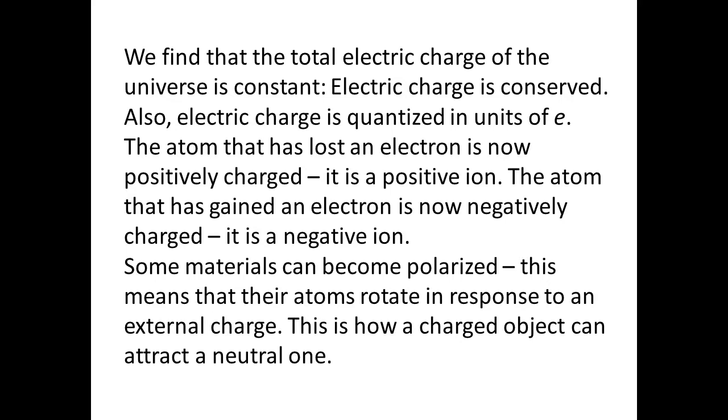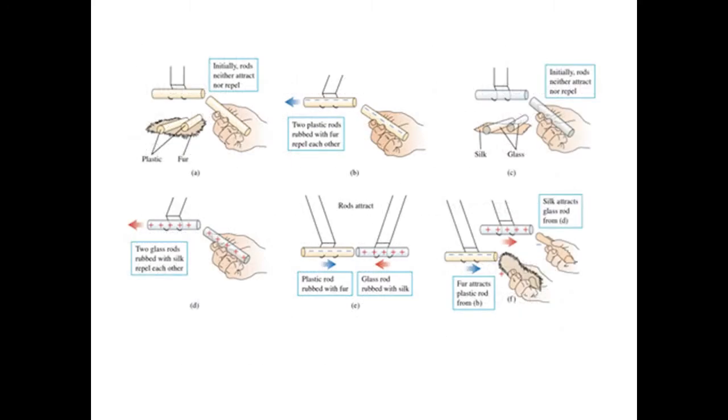Some materials can become polarized. This means that their atoms rotate in response to an external charge. This is how a charged object can attract a neutral one. So you can see here in this diagram that initially we have here a plastic and a fur. Now initially neither attract or repel, we don't know yet.